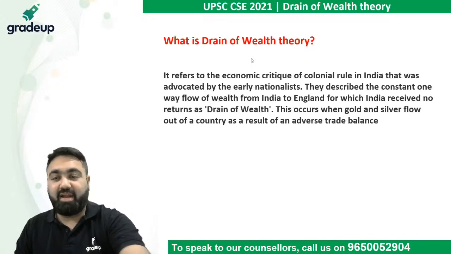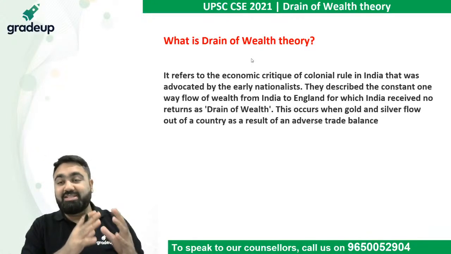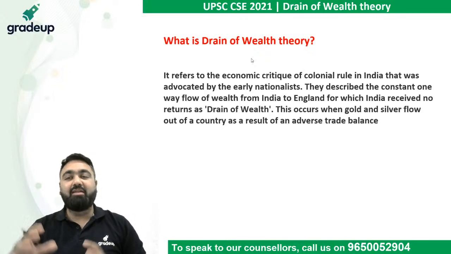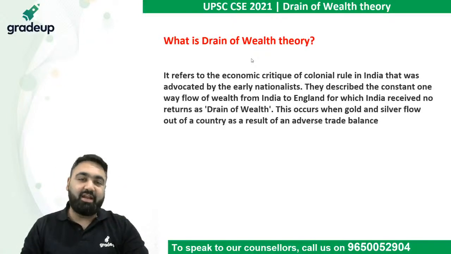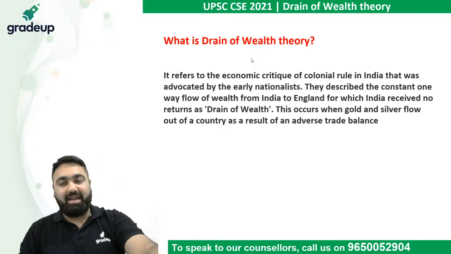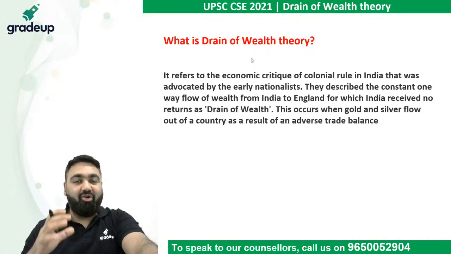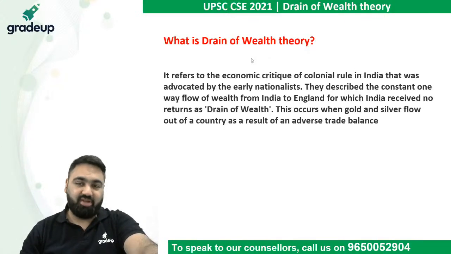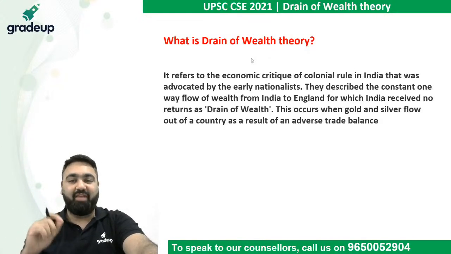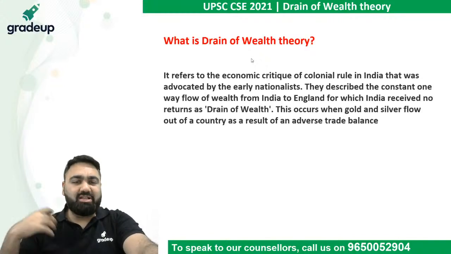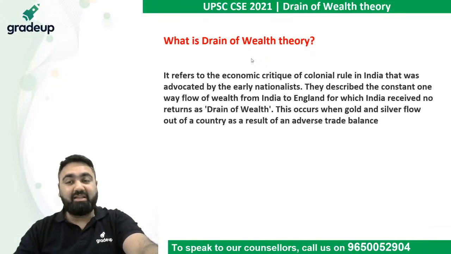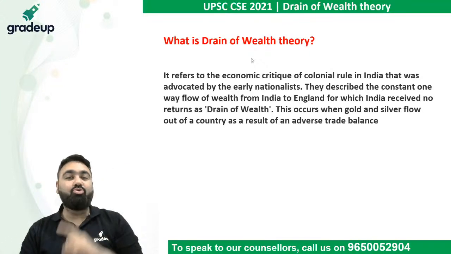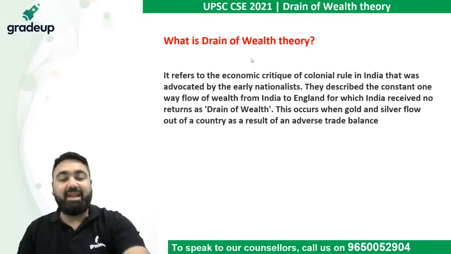Not just by the East India Company, but even after it, when the British crown directly controlled India, a lot of wealth was being taken out of India and going into the coffers of the British government. Gold, silver, and many other methods were used by the British to drain wealth out of India. This is called the drain of wealth theory.